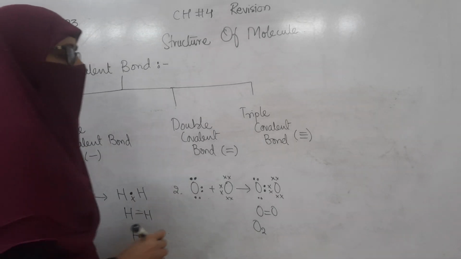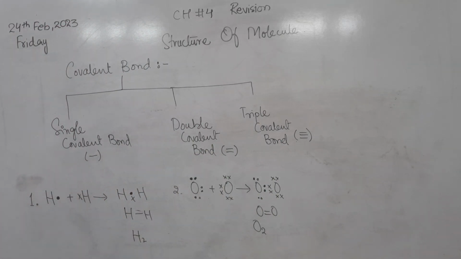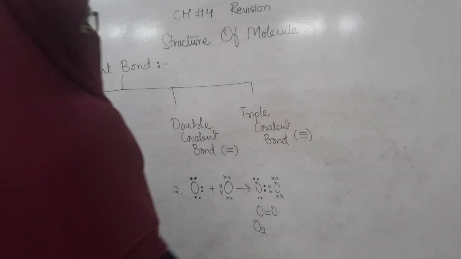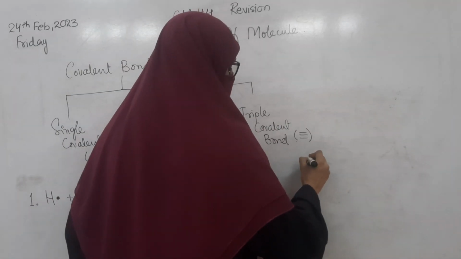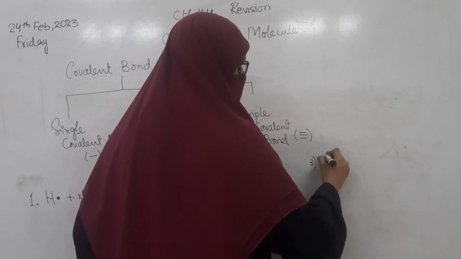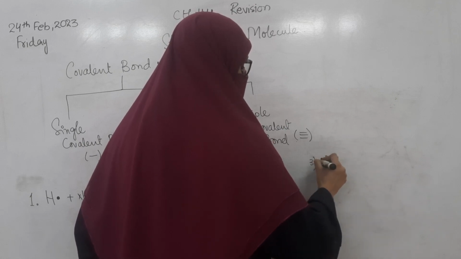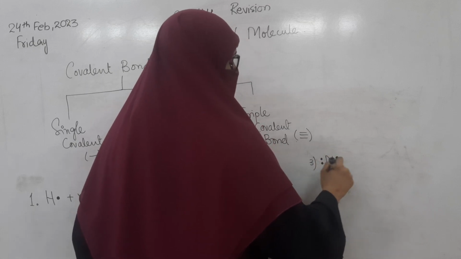Now the triple covalent bond. Can anybody tell me which example will be the triple covalent bond? Okay, good. We can take the example of nitrogen. How many electrons does nitrogen have in its outermost shell? It has 5 electrons.